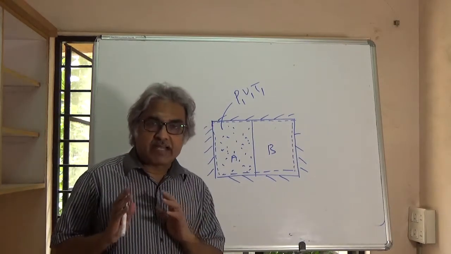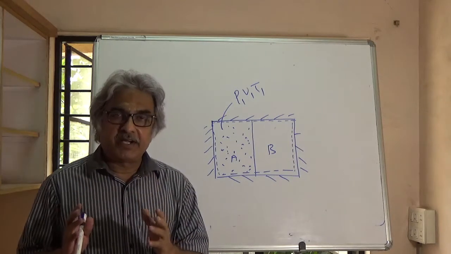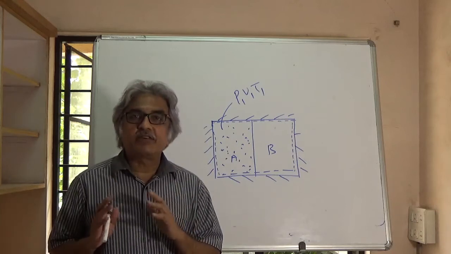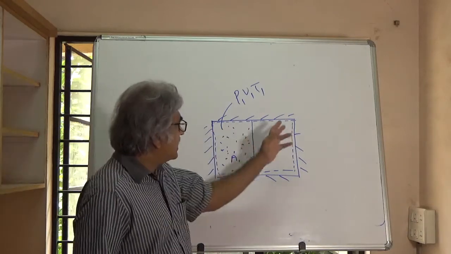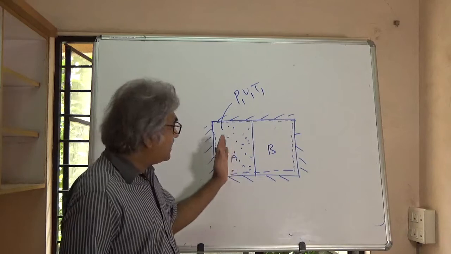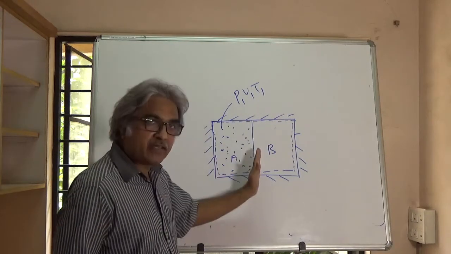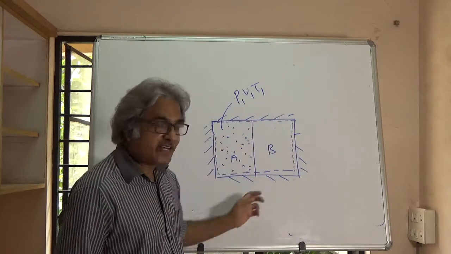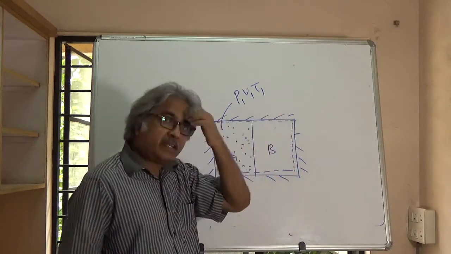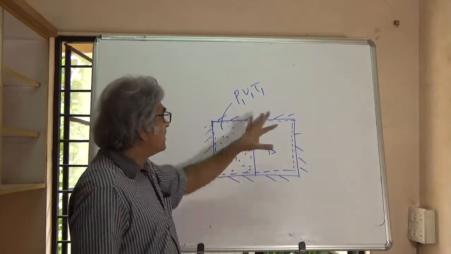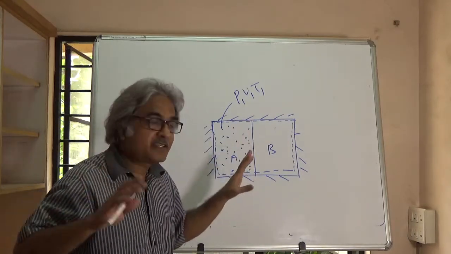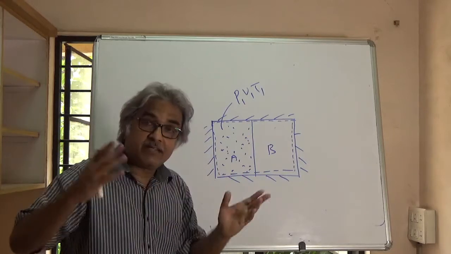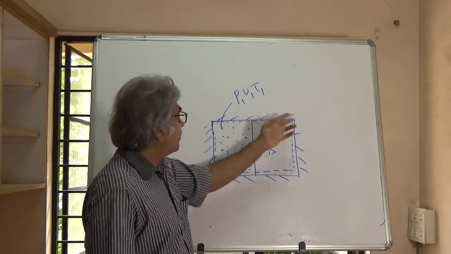Let me demonstrate one more example to make this point about the entropy principle, or principle of increase of entropy. Look at this. There is a box which has two compartments. There is a partition, compartment A, compartment B, and this is insulated. So these lines which I am drawing signify this is an insulated system. So this is an isolated system because there is insulation. There is no work or energy or mass entering or leaving the system across the system boundary.